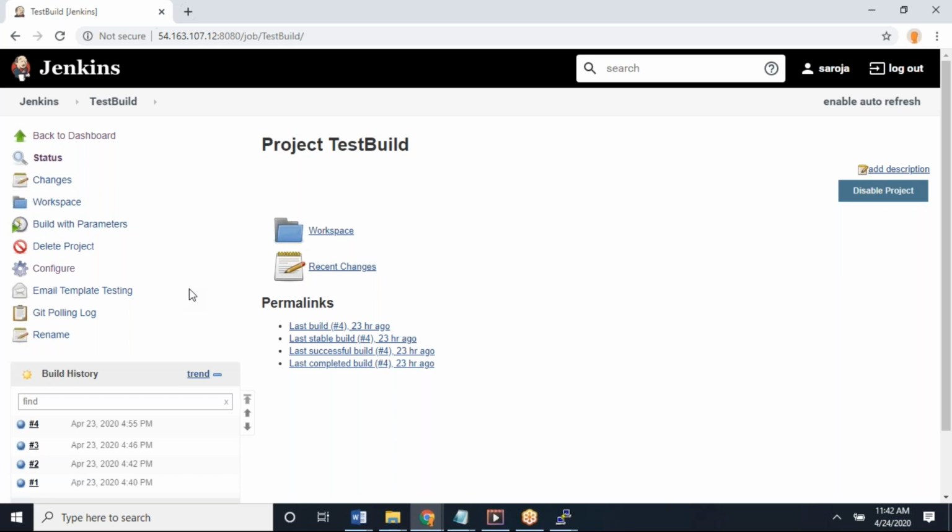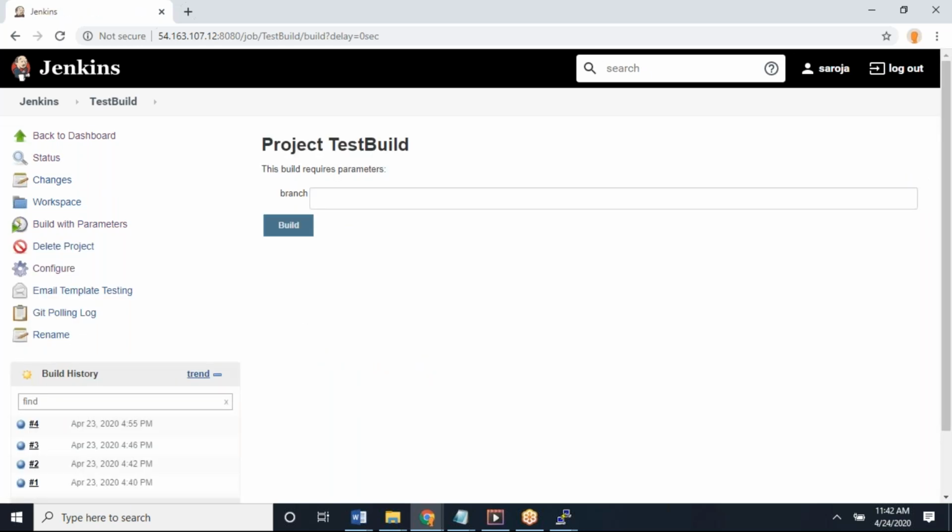Now I have a different option: not Build Now, but Build with Parameters. When I trigger this job, just click on it. See, now it will ask you at runtime which branch you want to give, from which branch you want to get the code. Is it the master branch, or the future branch? It's up to you.